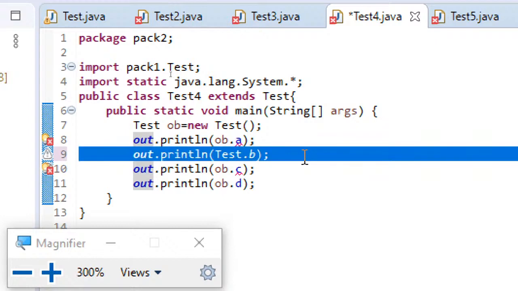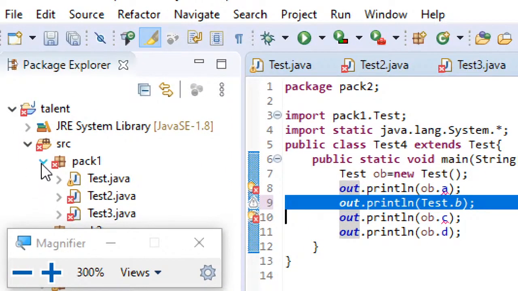So protected members are accessible by subclasses and non-subclasses in the same package and subclasses in other packages. Default members are accessible by subclasses and non-subclasses in the same package. Public members are accessible by everyone in every package. Private members are not accessible even outside the class. So these are the takeaway points from this packages concept.